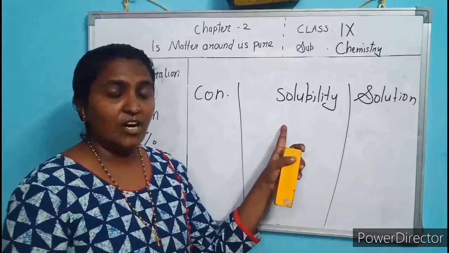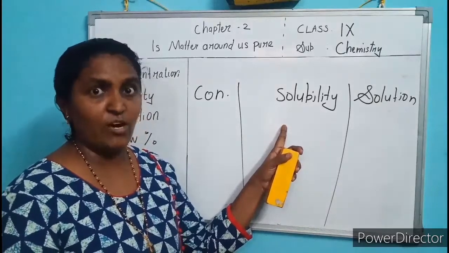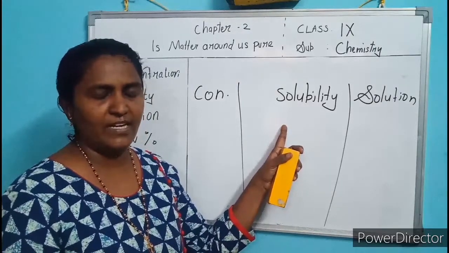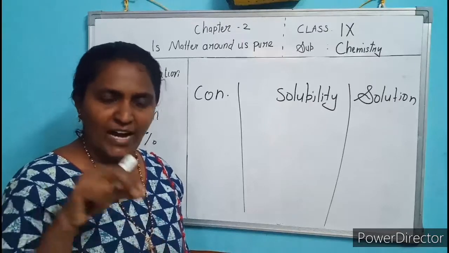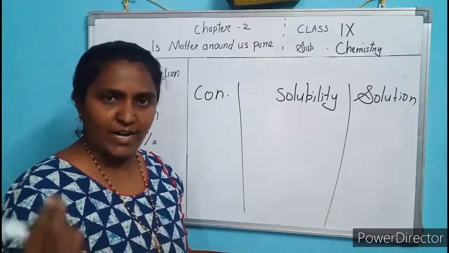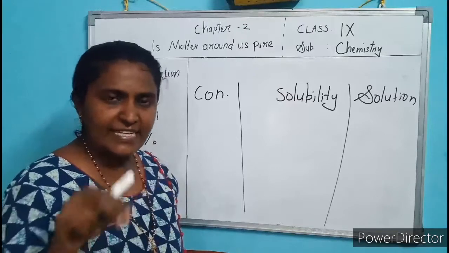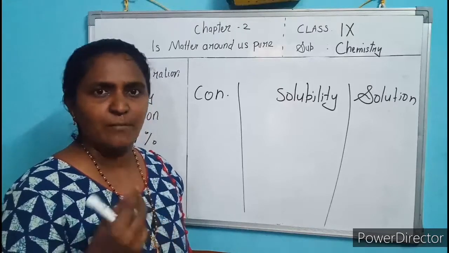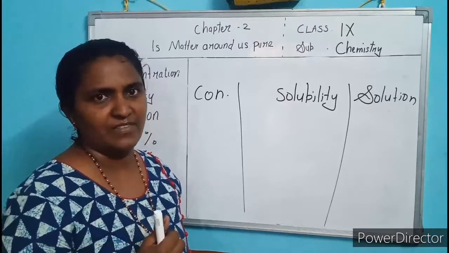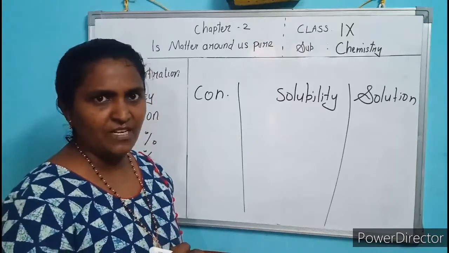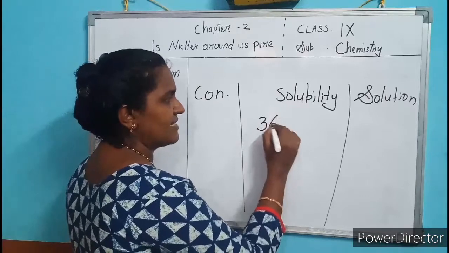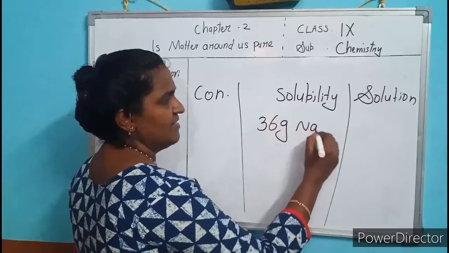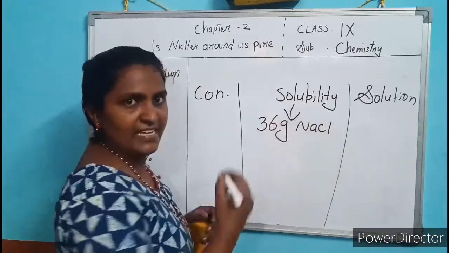In the last class I taught about solubility also. What is solubility? The amount of solute that dissolves in a particular solvent. For example, solubility of NaCl is 36 gram.